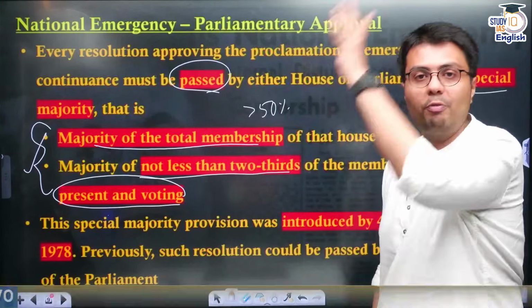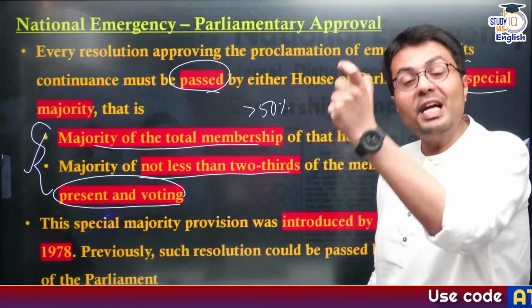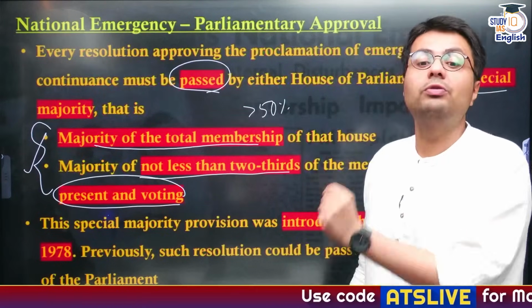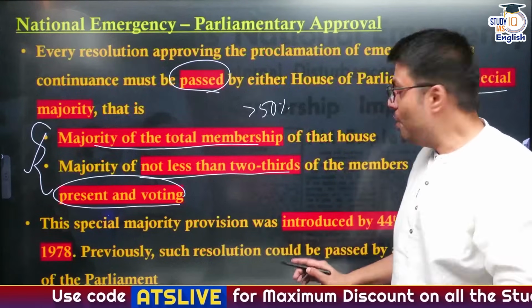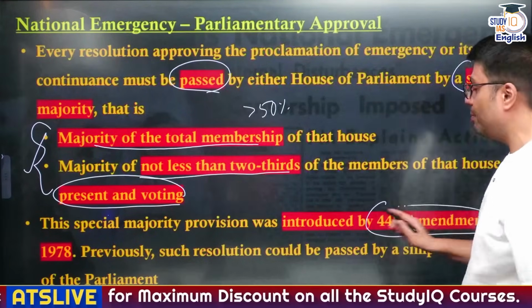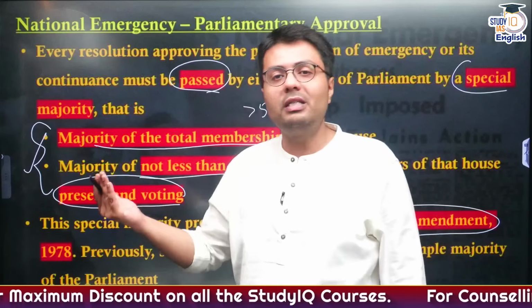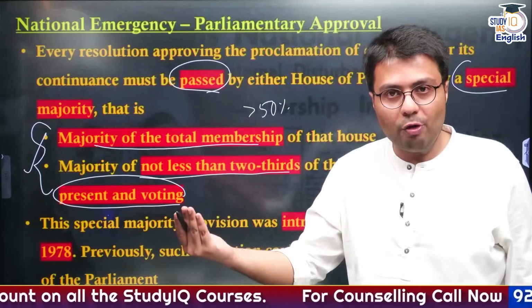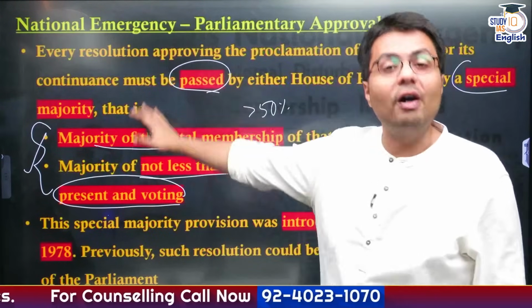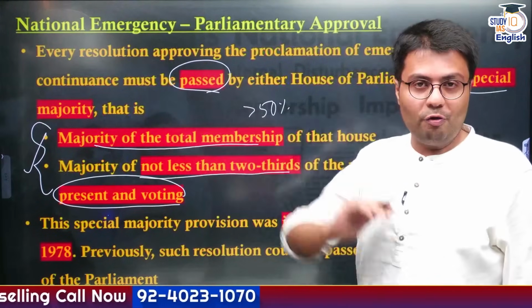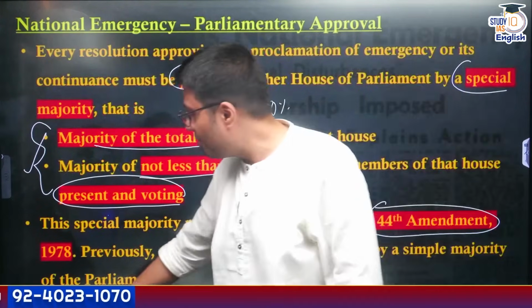So to get it approved by parliament, you need a special majority of both of the houses individually, and this special majority provision was also introduced by the 44th Amendment Act. Earlier the constitution said that you can get it approved by both houses of the parliament just by simple majority. Therefore it was made tougher for the government to get it approved by either house of the parliament, right?